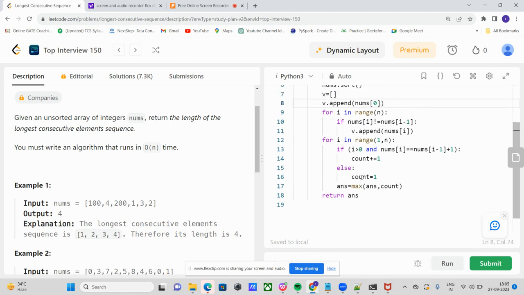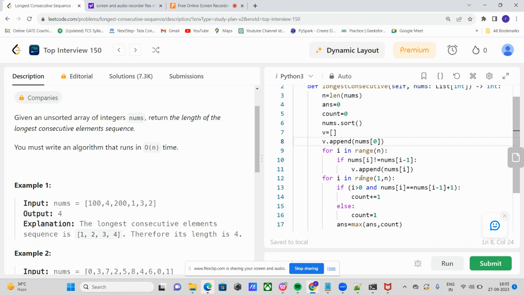Once you are able to increment the count, okay, n is equal to length of nums and answer is equal to 0. Nums, and we can append. If it is not equal, we just need to append this.